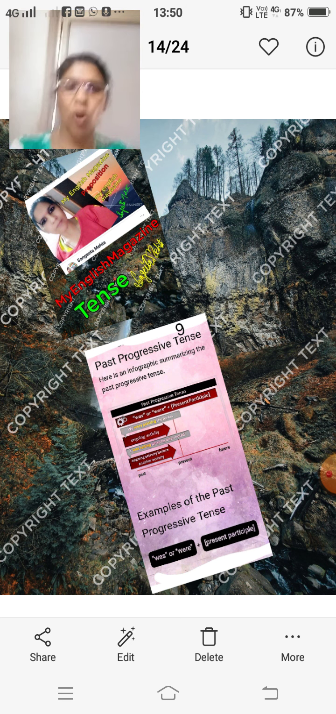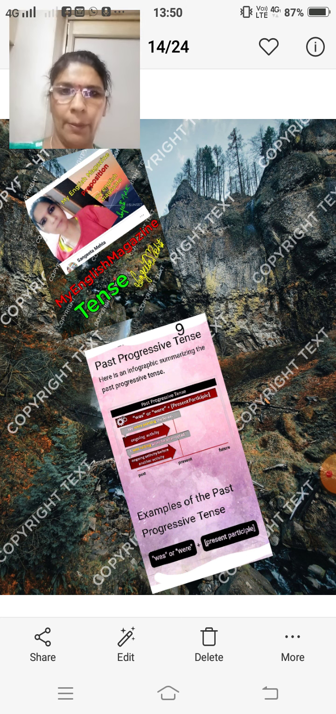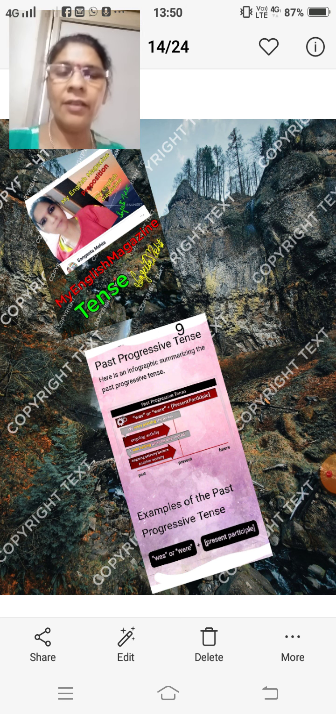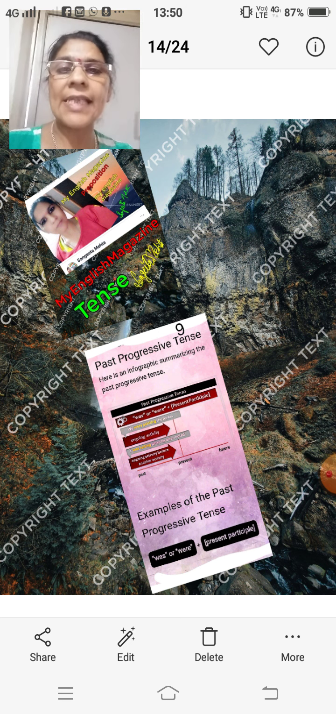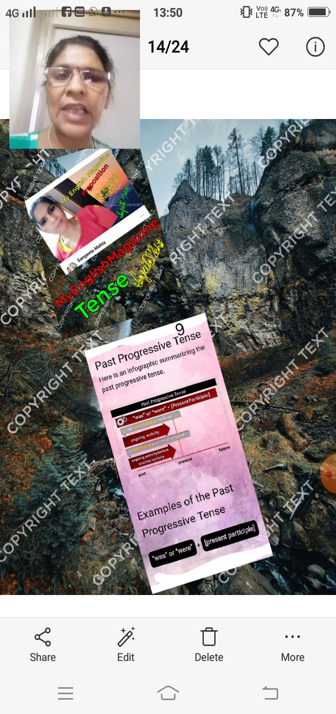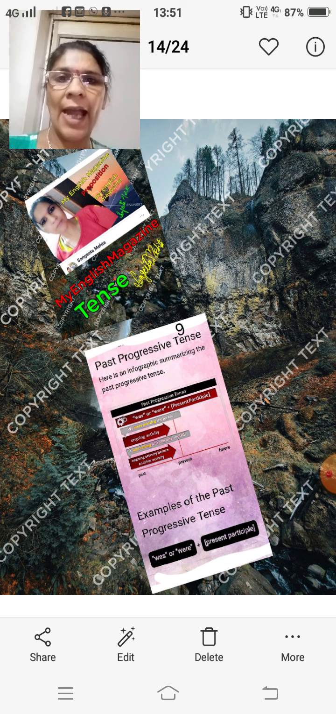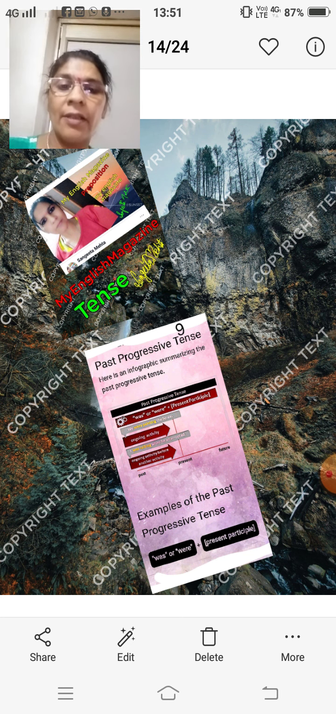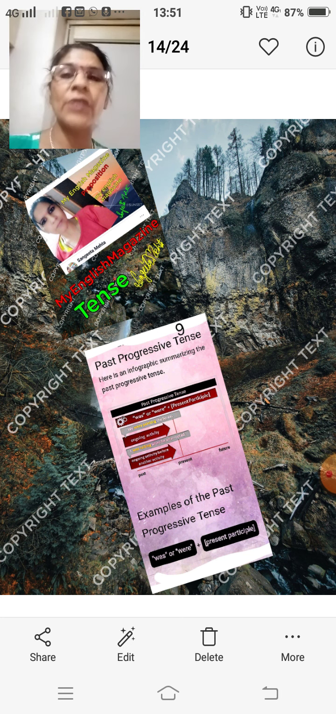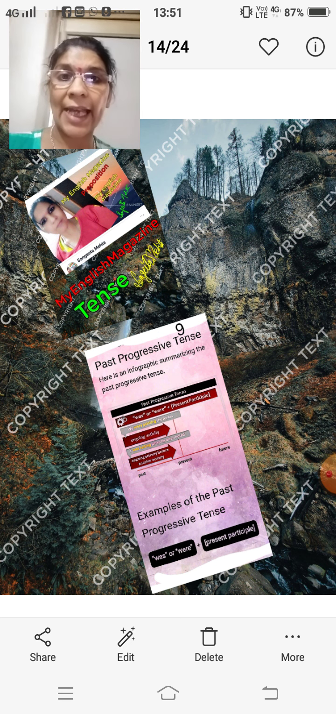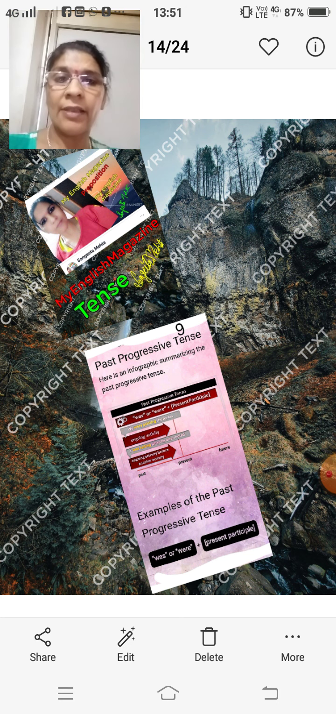Past tense belongs to the second form of the verb. Okay, clear? It belongs to the second form of the verb. In this tense, had is also used, was, and had been. These are the forms. This is the past forms. Okay, past verb is used in this tense.